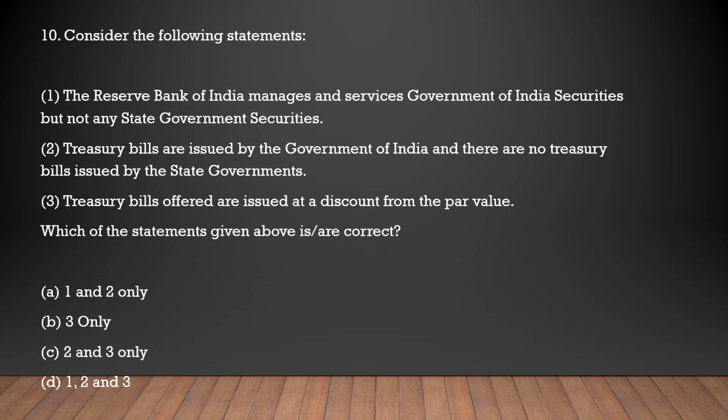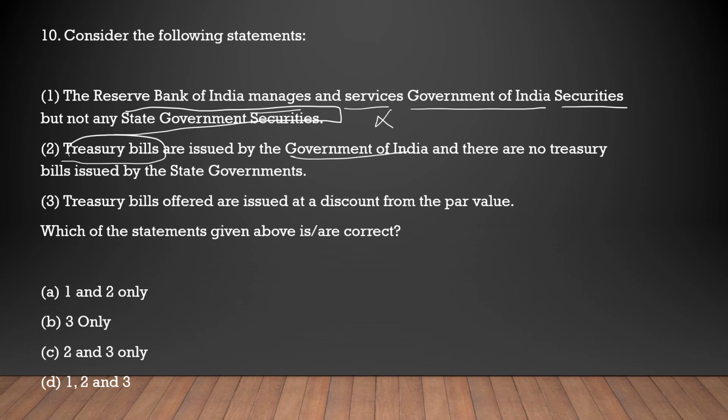Question is, consider the following statements. The Reserve Bank of India manages and services Government of India's securities but not the state government's securities. Actually, RBI is the bank for everyone, for the state government and for the central government, both of them. This option is not correct. Next is, treasury bills are issued by the Government of India and there are no treasury bills to be issued by the state government.